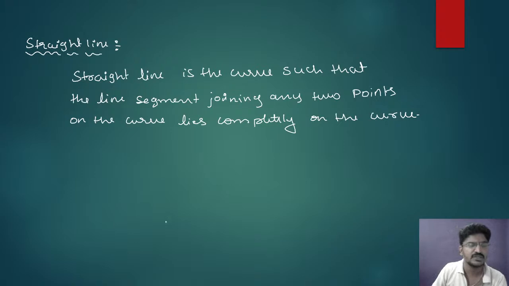So please concentrate on the definition. I will explain it with an example also, no problem.